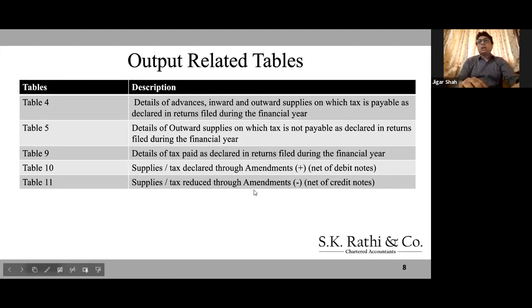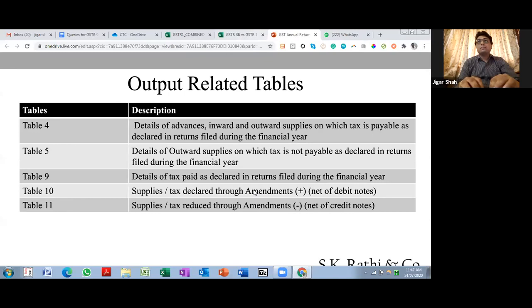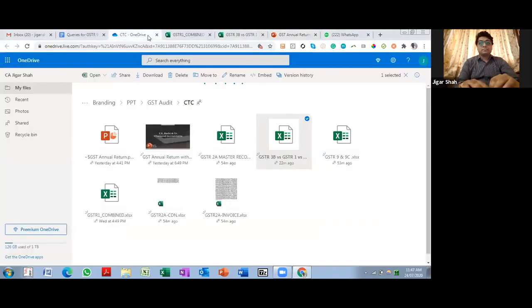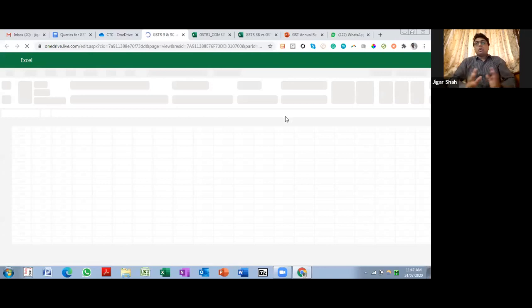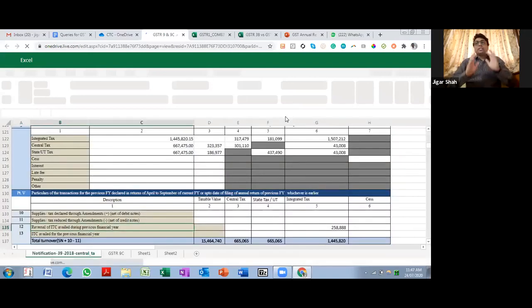So what I'll do is, now I'll move to the actual GSTR 9. At this point of time, you have got all your details ready. Your Excel sheet has the complete data ready.